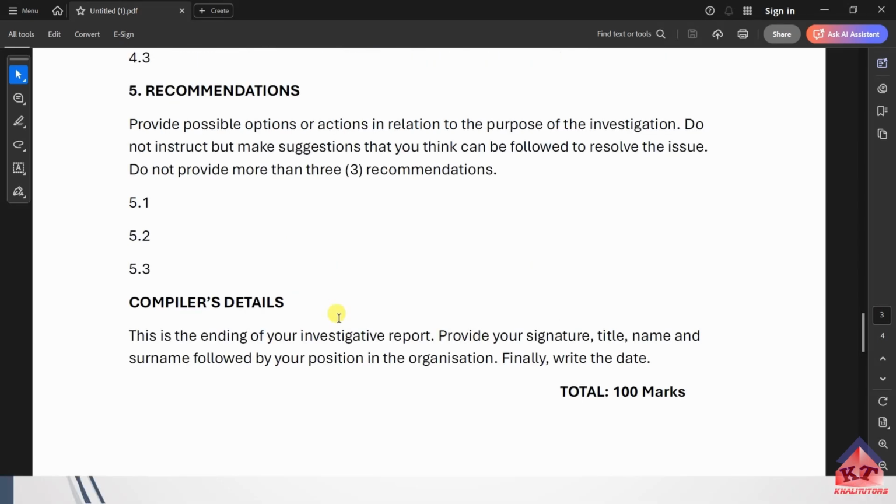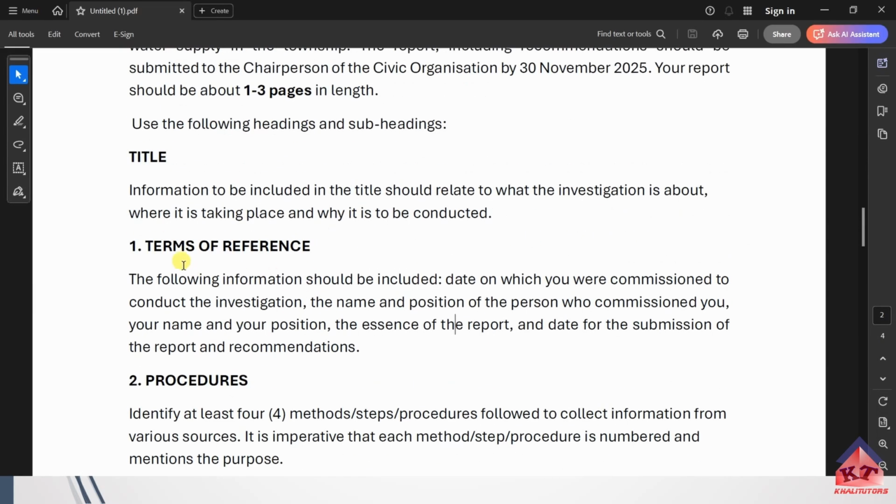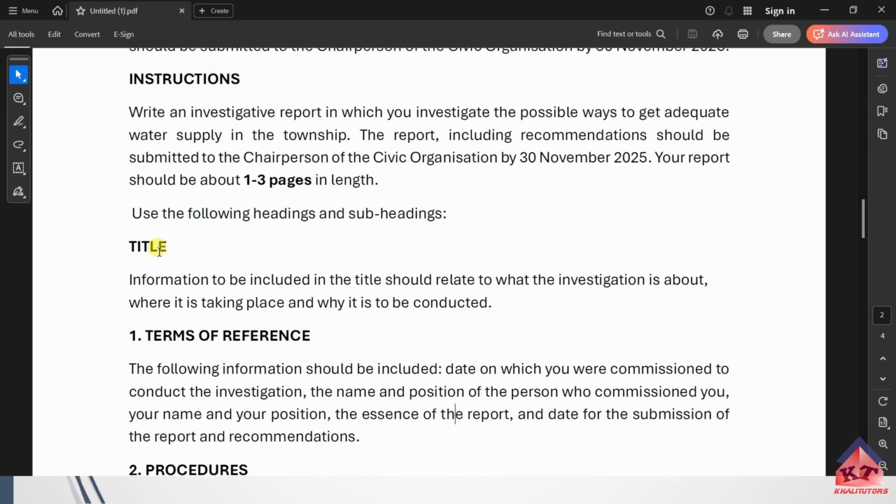Okay, so now that we've covered all the basic instructions, it is time that we go back to the beginning and try to answer these questions. Okay, the first thing that we're supposed to write as part of our investigative report is the title, and it has three elements: what the investigation is about, where it is taking place, and why it is to be conducted.